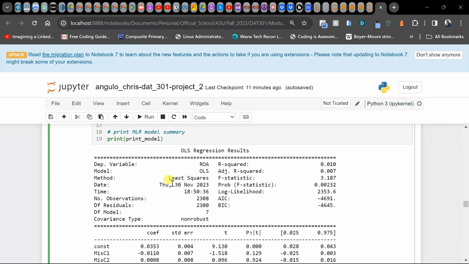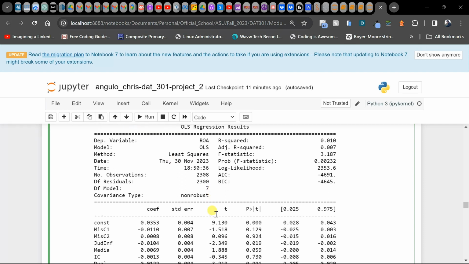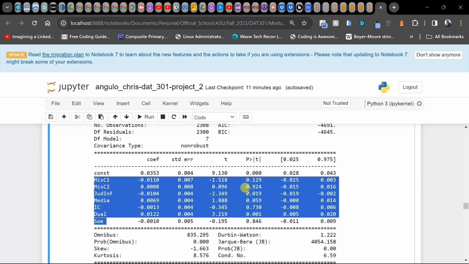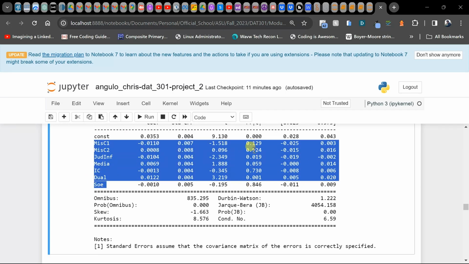First, now that we know this p-value is more significant at determining statistical significance, we're just going to look for p-values that are able to reject the null. That means that they're statistically significant. We don't need the constant, but we are going to check all of these to see that they're less than 0.05.